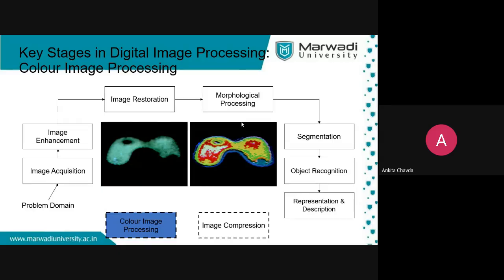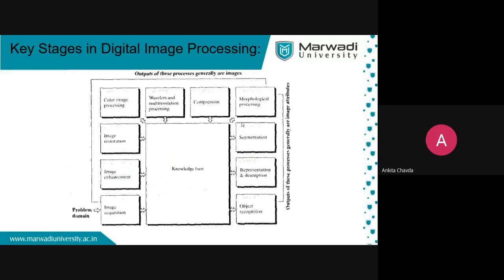Fine. So the actual diagram is this, which is in your book. First, you have the problem domain. So the very first step is image acquisition. After that, image enhancement, because you are improving the quality. Image restoration, if the image is blurred or noisy, you are recovering it. Then color image processing. If you wish to use it, you can use it.